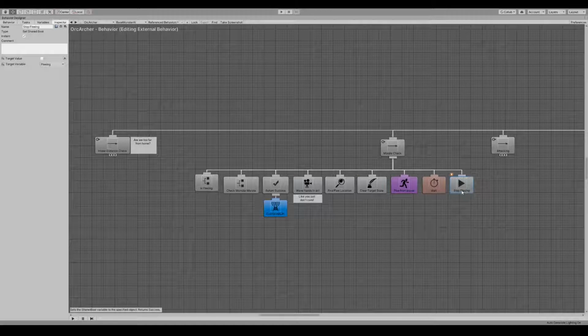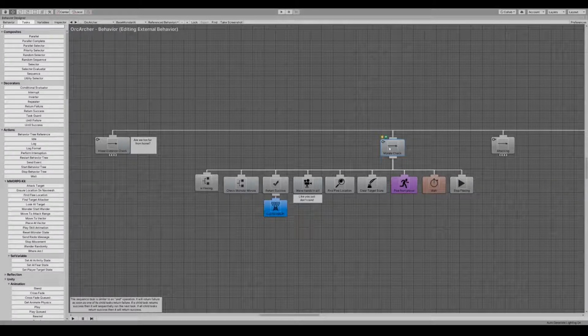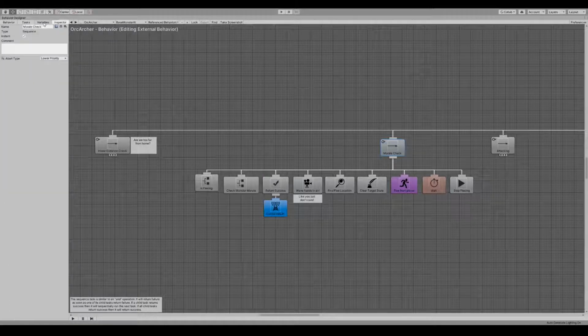Now, the reasoning behind these checks here, they're not completely necessary, except for the fact that you'll notice that I've used for this composite, which is a sequence composite. Sequence composites mean every single item has to be a success, any failure, and the whole sequence aborts.